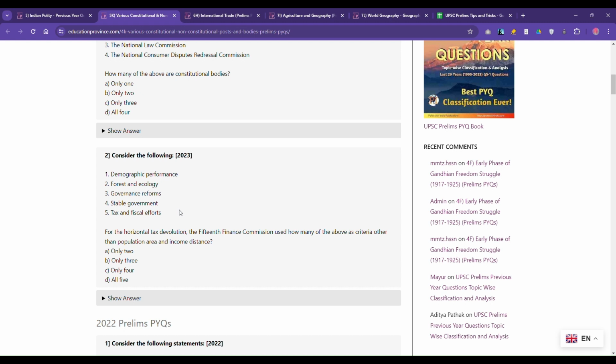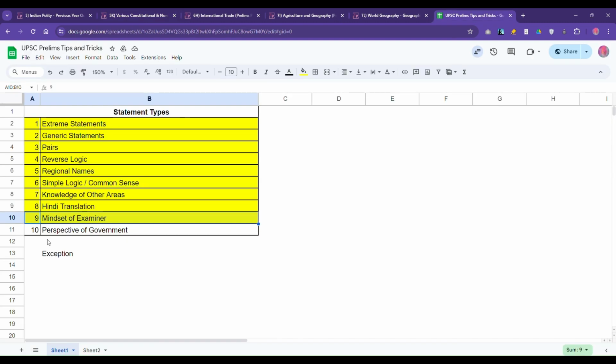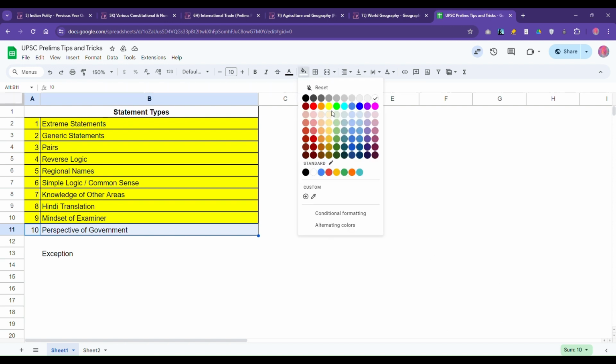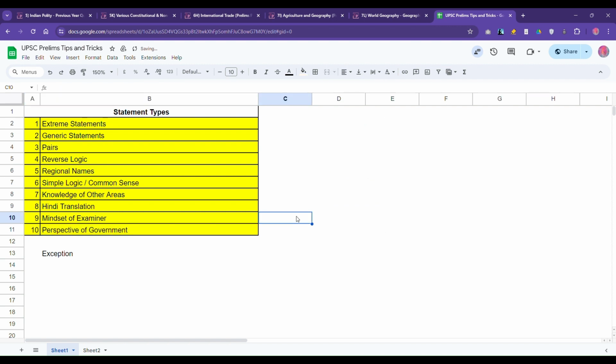And if you see the actual answer, only three are correct. We don't have an explanation, but if you see the details online, yes, stable government is not a criterion which they have given in the 15th Finance Commission. So over here you're applying the logic of whether the government will take a decision like that, whether they'll do something like that. From that perspective also, it will help you understand if that particular statement is true or false. So these are the 10 categories.